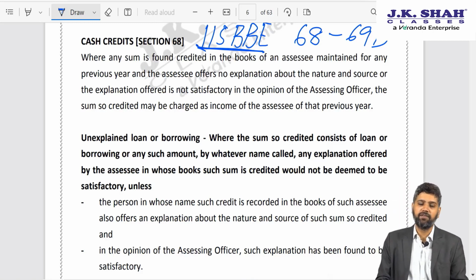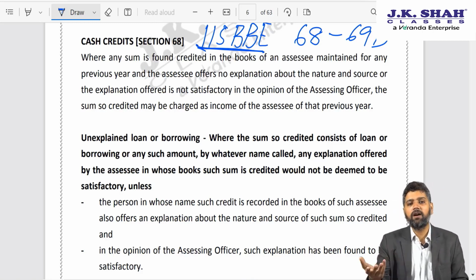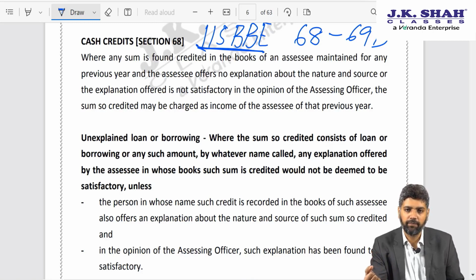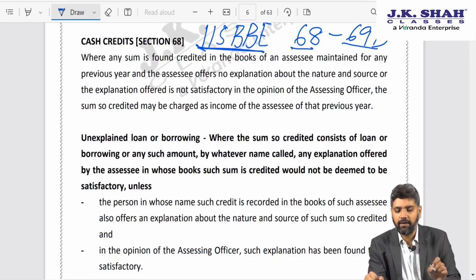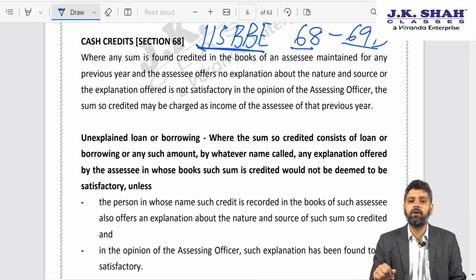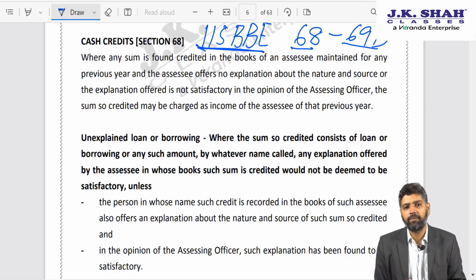So that's pretty harsh. But the idea of the government is that you have not disclosed this income. I have come to know about this income. So as a result, I am going to penalize you by charging a higher rate of tax. In that series of section 68 to 69D, the first section, 68, talks about unexplained cash credits. What do you mean by unexplained cash credits?